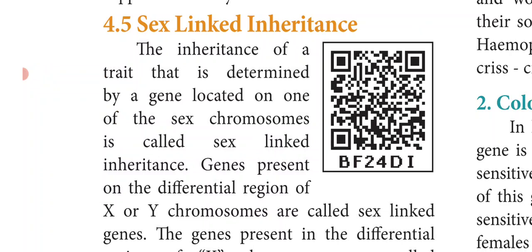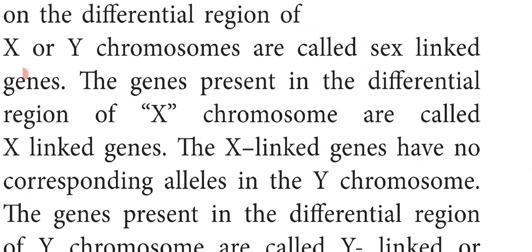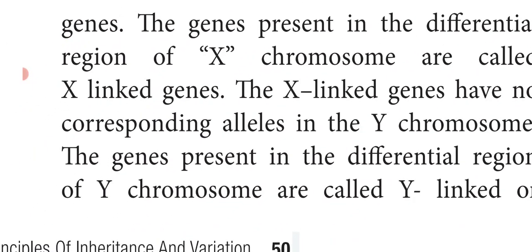The genes which are present in the different regions of the X chromosome are called X-linked genes, which have no corresponding alleles in the Y chromosome. So, what do we mean by X-linked genes? The genes present in the different regions of the X chromosome are called X-linked genes, and the X-linked genes have no corresponding alleles in the Y chromosome.